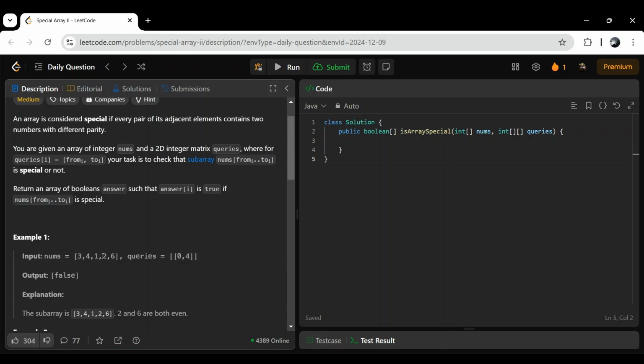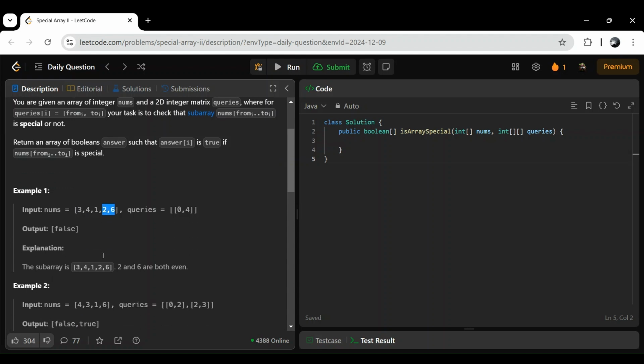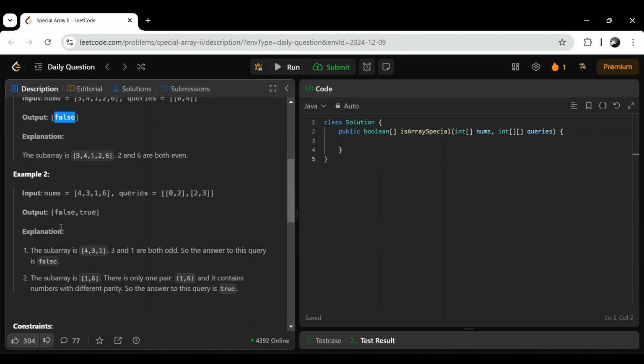Both in a pair should not be either even or odd. Here we can see in this example 2 and 6 are both adjacent. In this pair both are even, so it is not special, and it is returning false. Similarly, in this example, 4 and 3 are of different parity, but 3 and 1 are both odd, so this is not special.